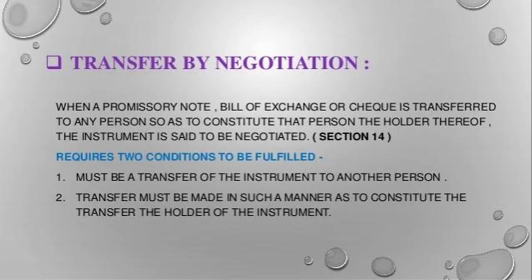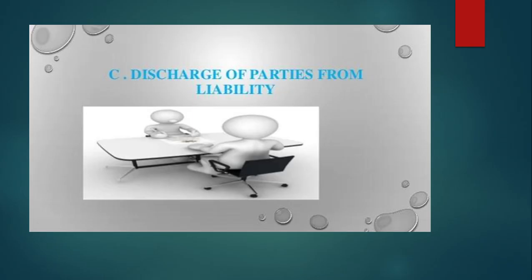Transfer by negotiation contains two conditions, under Section 14: the instrument must be transferred by one person to another, and the transfer must be made in such a manner as to constitute the transferee the holder of the instrument.